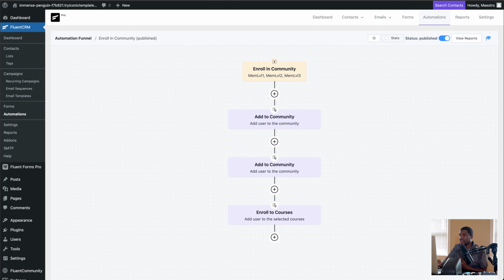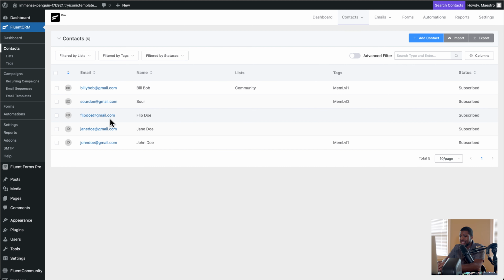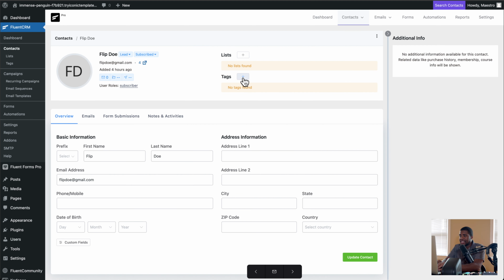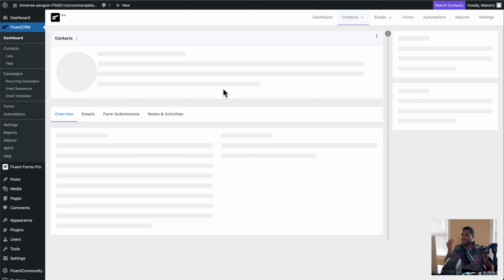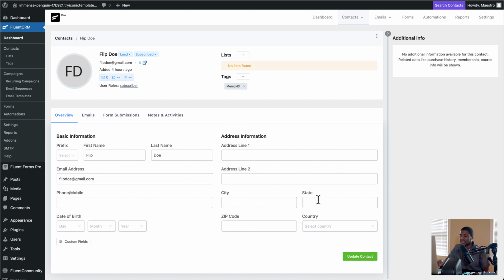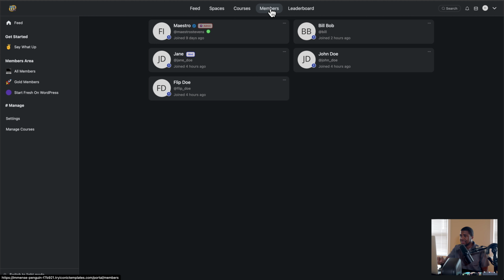I'm going to go back to contacts and look at Flip. We have Flip here. Let's add Flip as a member level 3, for example, and confirm. Now with this, you don't have to click update contact. I noticed that once you add a list or a tag, it automatically saves. If I go back here and go to members, we see Flip.